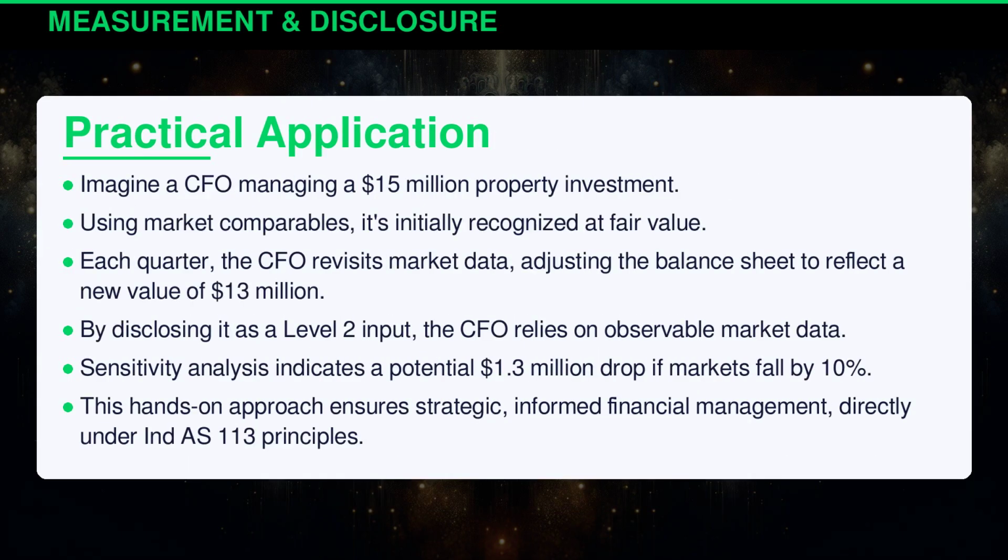Imagine a CFO managing a $15 million property investment. Using market comparables, it's initially recognized at fair value. Each quarter, the CFO revisits market data, adjusting the balance sheet to reflect a new value of $13 million. By disclosing it as a level 2 input, the CFO relies on observable market data. Sensitivity analysis indicates a potential $1.3 million drop if markets fall by 10%. This hands-on approach ensures strategic, informed financial management, directly under Indian Accounting Standard 113 principles.